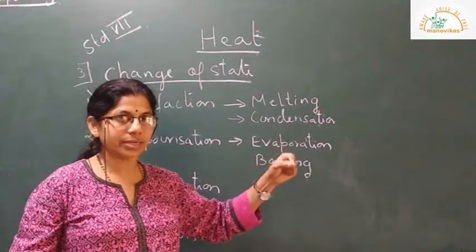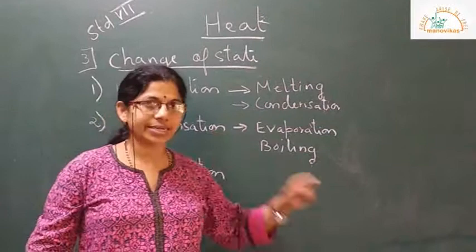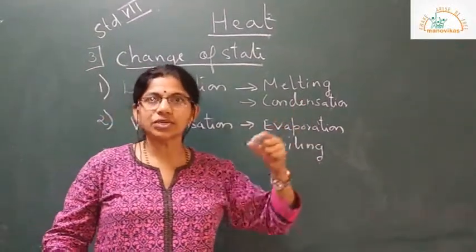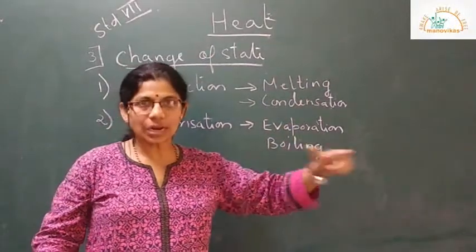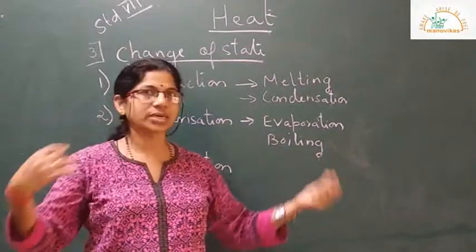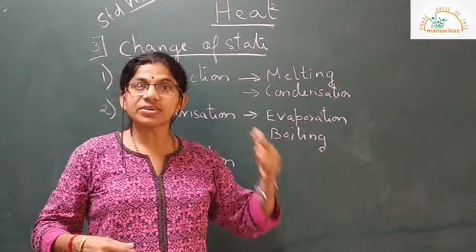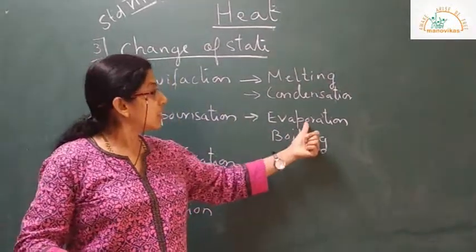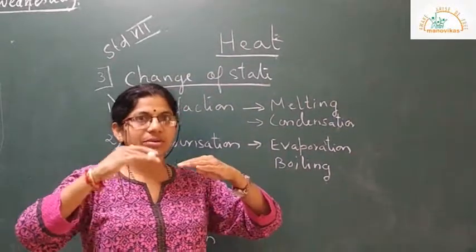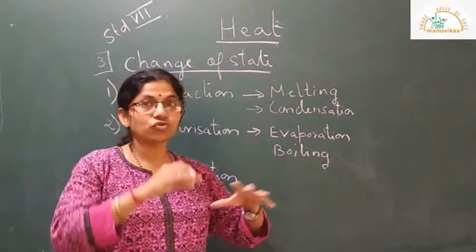Under vaporization, you have seen evaporation and boiling. Let me do a quick recap. Evaporation occurs at any temperature. It will not have a fixed temperature. It depends on the nature of the liquid, the surroundings, and the surface area exposed to the external environment. Whereas boiling has a fixed temperature. Evaporation is a surface phenomenon, occurring only on the surface of the liquid, whereas boiling occurs throughout the liquid.